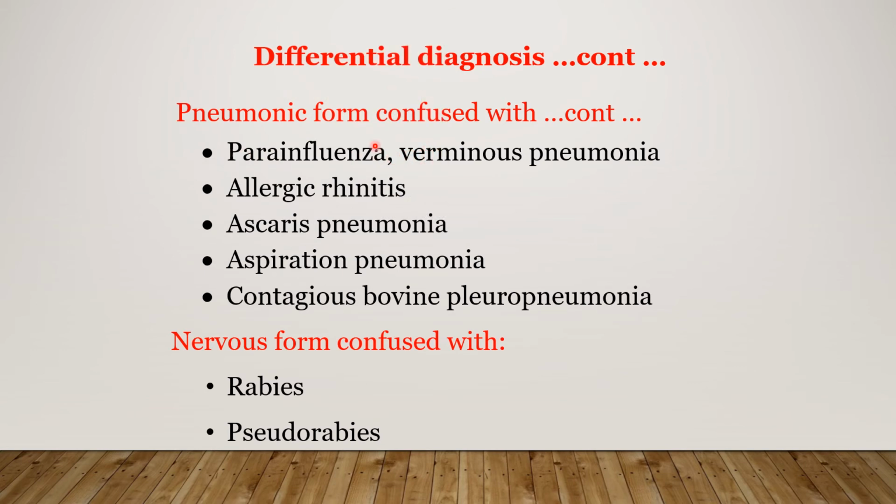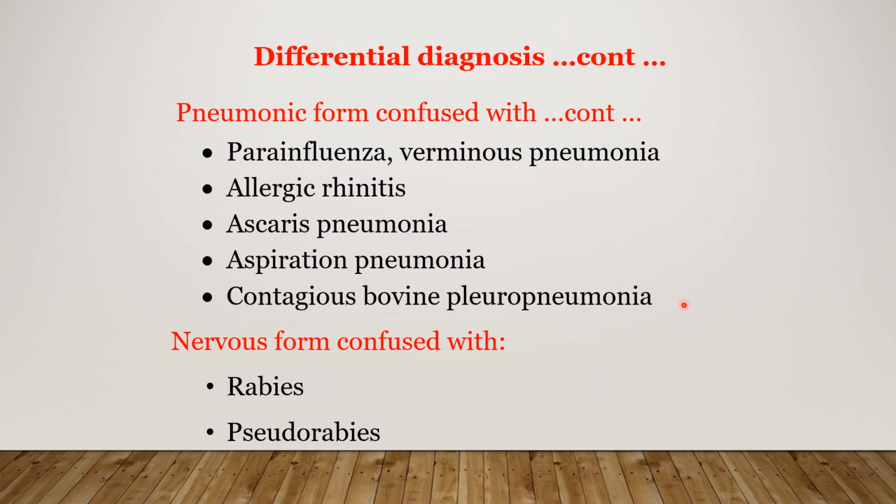The pneumonic form is confused with other diseases: parainfluenza, verminous pneumonia, allergic rhinitis, Ascaris pneumonia because of migration of Ascaris from the lungs, aspiration pneumonia, contagious bovine pleuropneumonia.